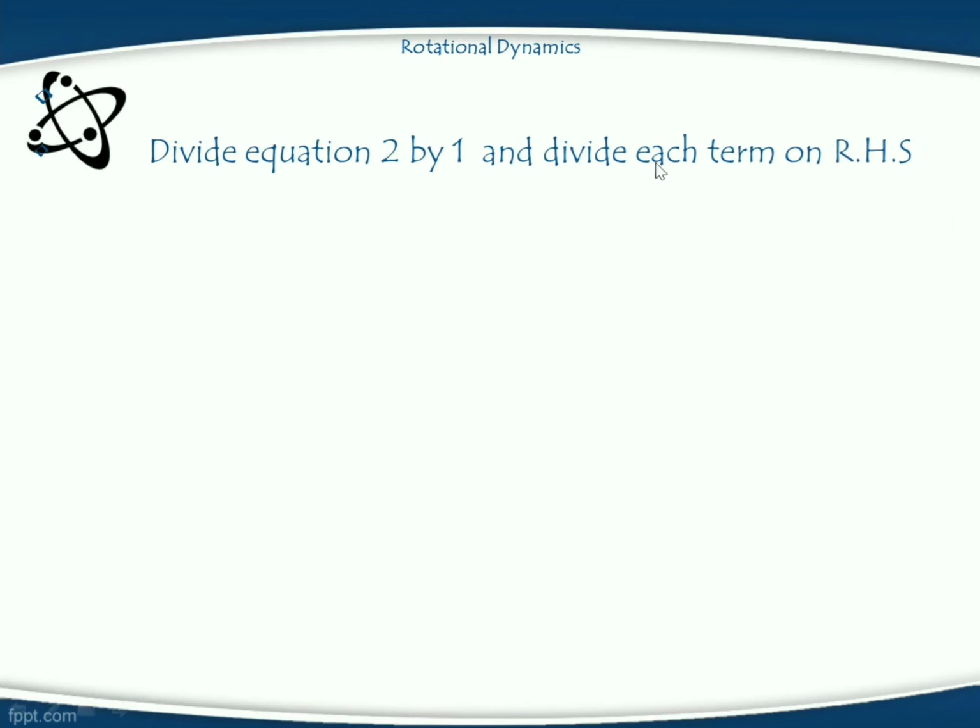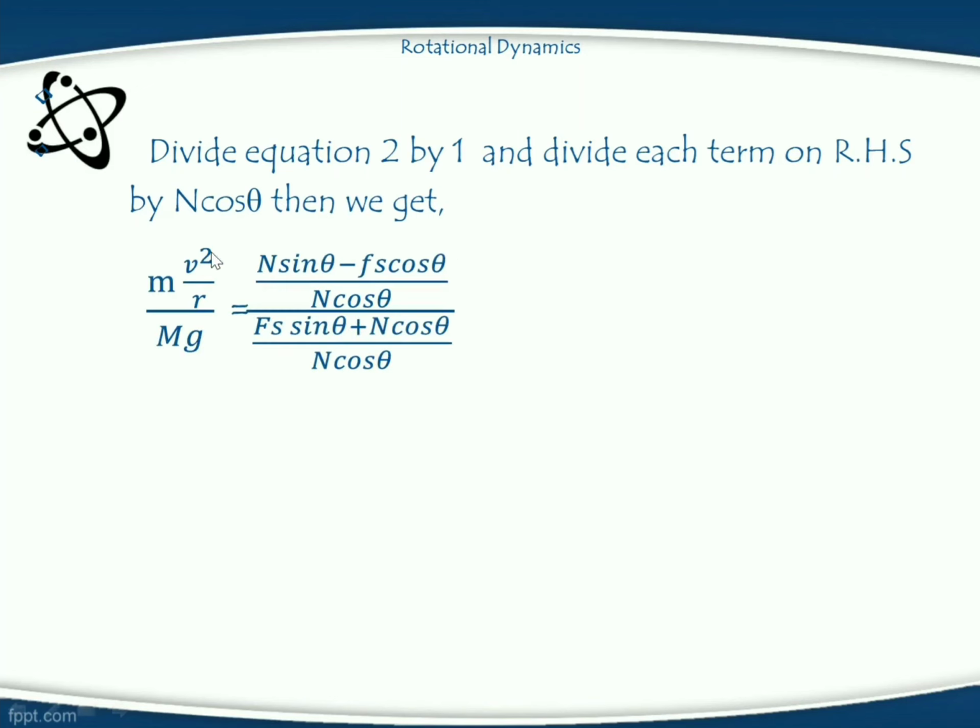Then dividing equation 2 by 1 and dividing each term on the RHS by n cos theta, we get mv square upon r divided by mg is equal to n sin theta minus Fs cos theta divided by n cos theta, divided by Fs sin theta plus n cos theta divided by n cos theta. On the LHS, m gets cancelled, then v square upon rg remains.